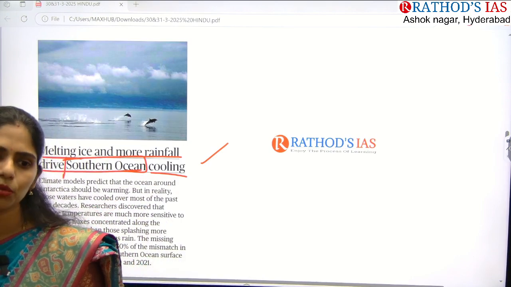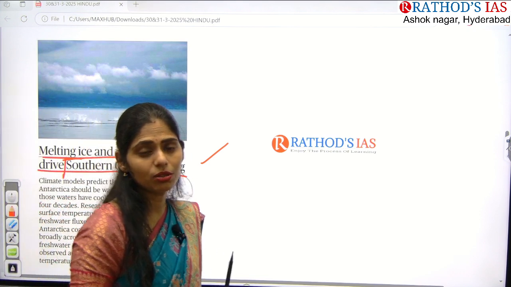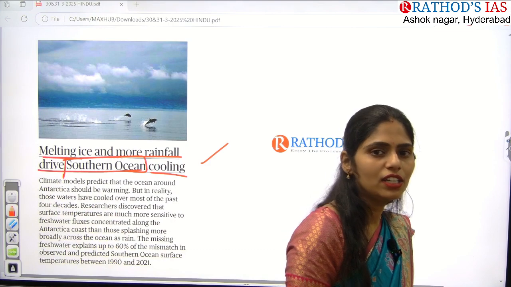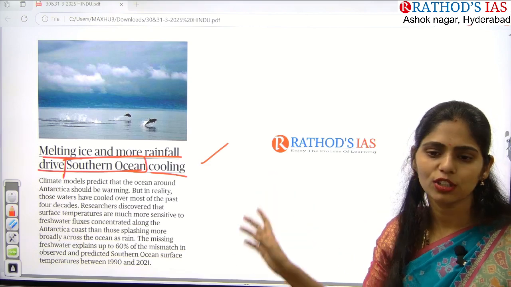Ocean currents is nothing but the movement of water in a specific direction. So how many types do we have? Two types. What are they? Warm oceanic currents and cold oceanic currents. So what happens? Will there be any impact on these ocean currents?